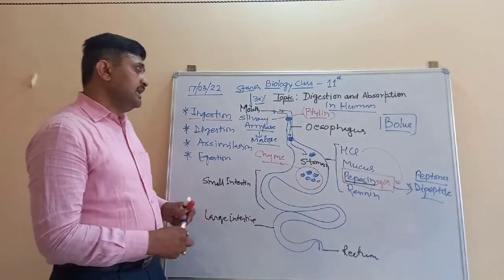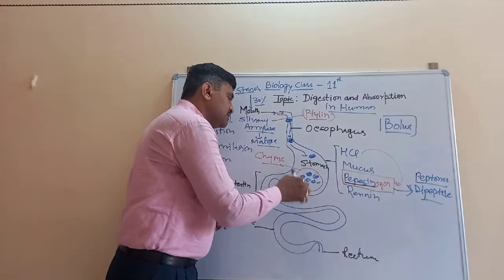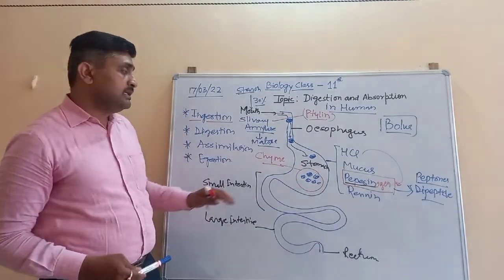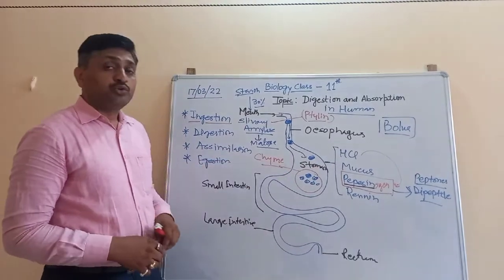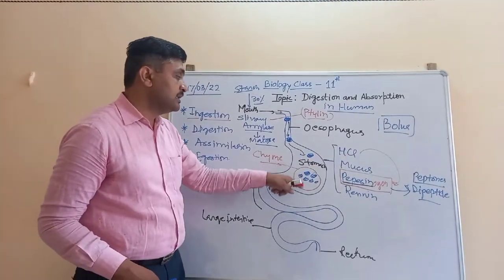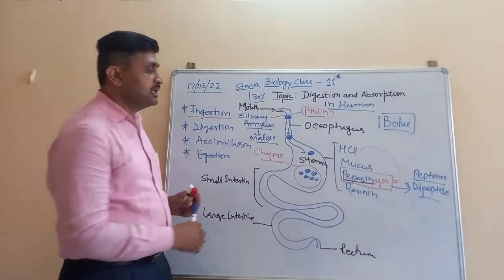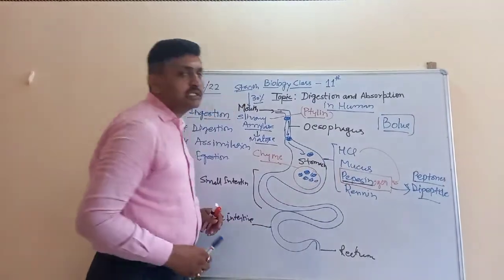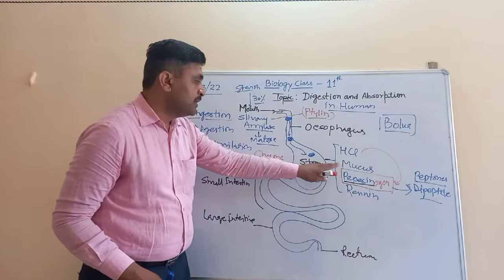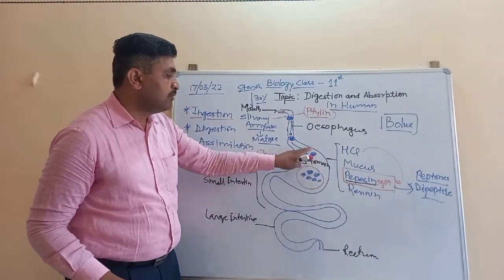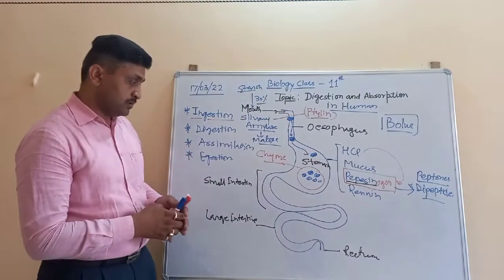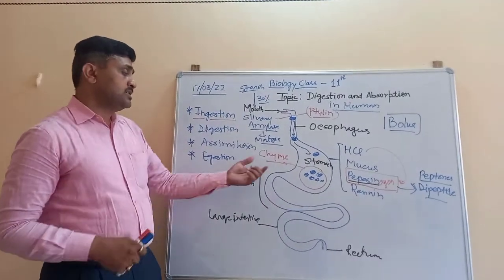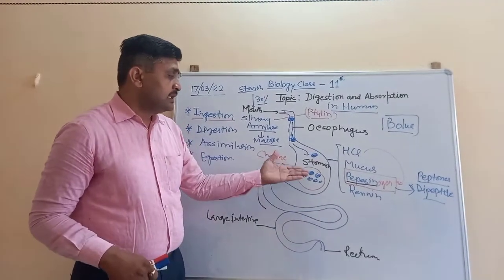Apart from this, there is the acidic media present inside the stomach, and this acidic media can harm the lining of the stomach. So to prevent this, to protect the stomach lining, there is the secretion of mucus. Mucus is also secreted, and this mucus helps in the protection of the lining of the stomach from the acidic nature of the HCl. Okay, so after that the digestion of the food material takes place in the stomach.